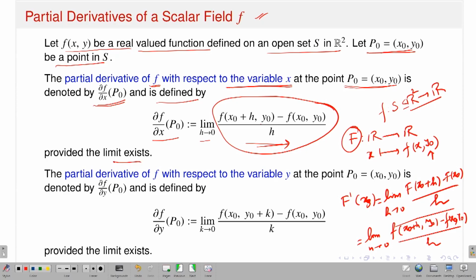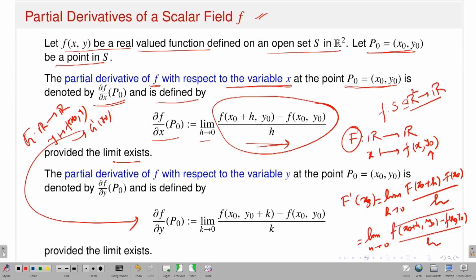Similarly, parallelly, you can think about that. Instead of keeping y naught fixed, if I keep x naught fixed and vary say y, again I can think about a function. What sort of function can you think of? Again, a function, say g, which is again from R to R, and what sort of function? This is y goes to f of x naught comma y, and then talk about the differentiability, the derivative of g at the point y naught. Then you will end up with this.